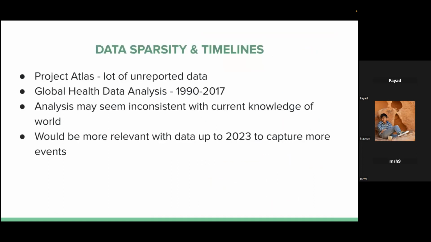However, our project was not without its fair share of issues, the concerning one among which was data sparsity. Project Atlas did not have all countries reporting data for all metrics, and Global Health Data Analysis had data only from 1992 to 2017, which did not align with Project Atlas, which was based in 2020. And given that we're currently in 2023 and do not have data until 2023, the analysis may have been a bit skewed. However, considering all of this, let us still take a look at our website and the analysis that